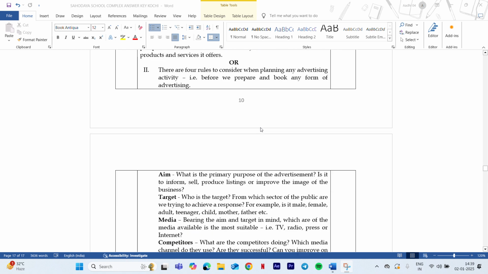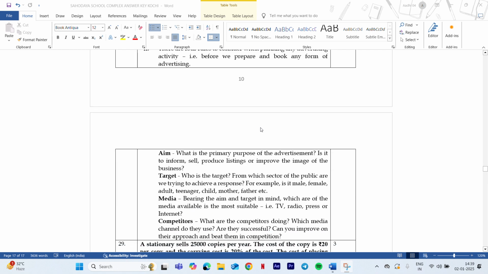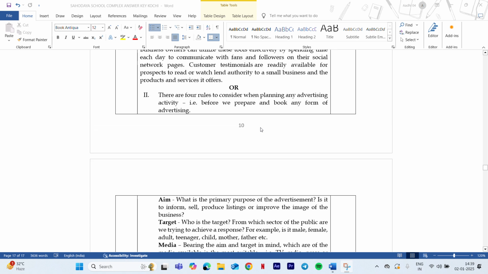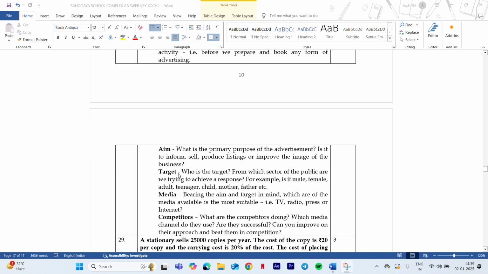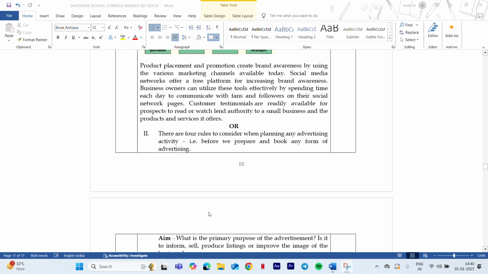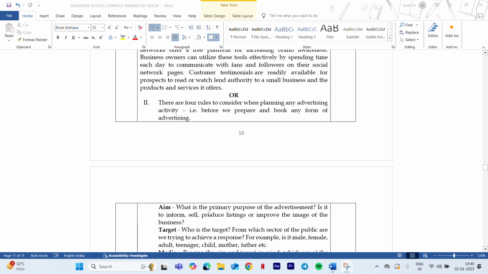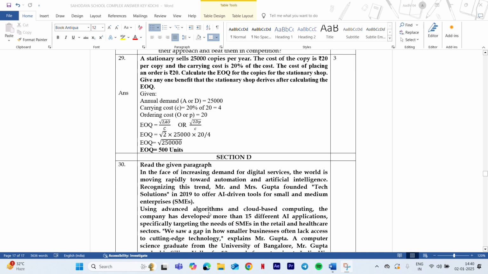So the rules of advertisement are aim, target, media, and competitors. It is not AIDA, it's wrong. Okay, so the rules of advertisement are aim, target, media, competitors. The AIDA is the objective of the advertisement. That is not the rule of advertisement. Now moving on to next question. Next question is also from chapter 5, that is, you have to find EOQ.